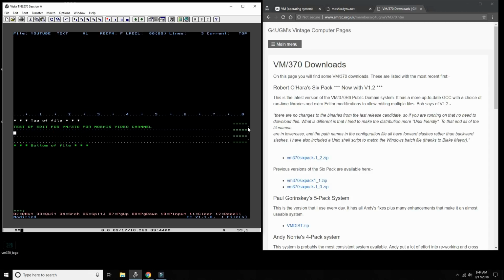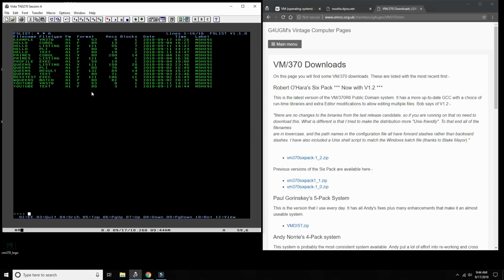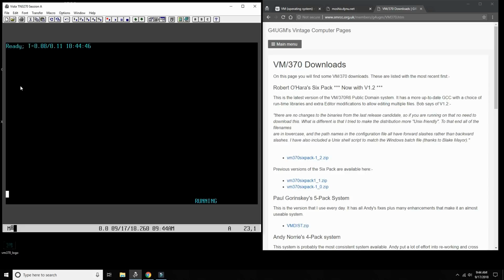Insert 2. Hello. File. Okay. So this is the full screen editor, but as we saw, we also have a full screen file browser. We should now see, yes, here it is. If I say PF12, I'll be able to see it.